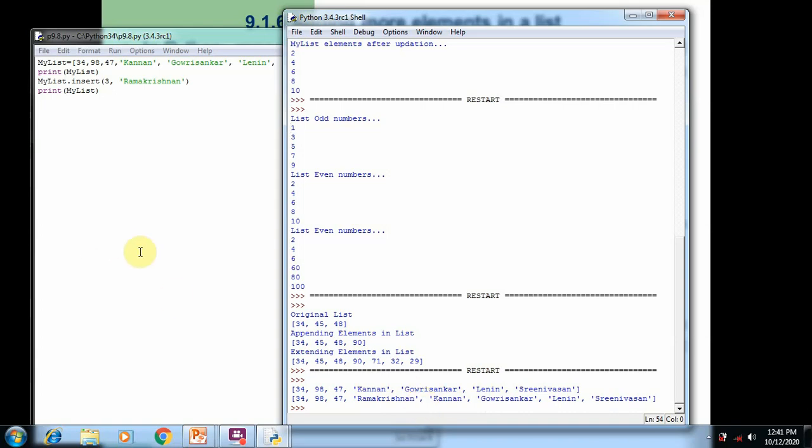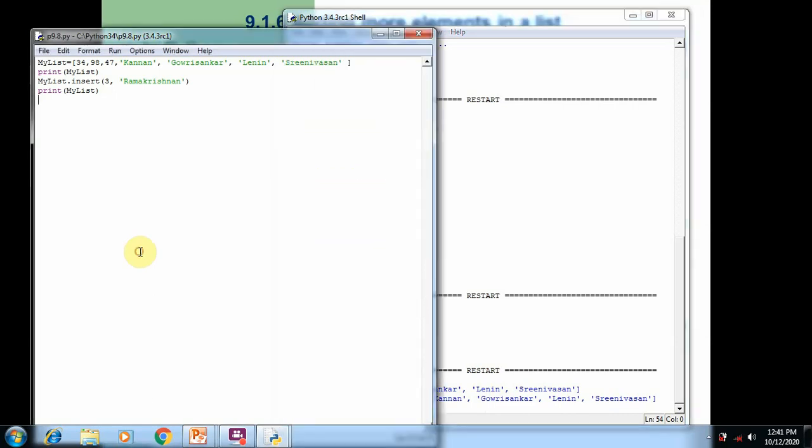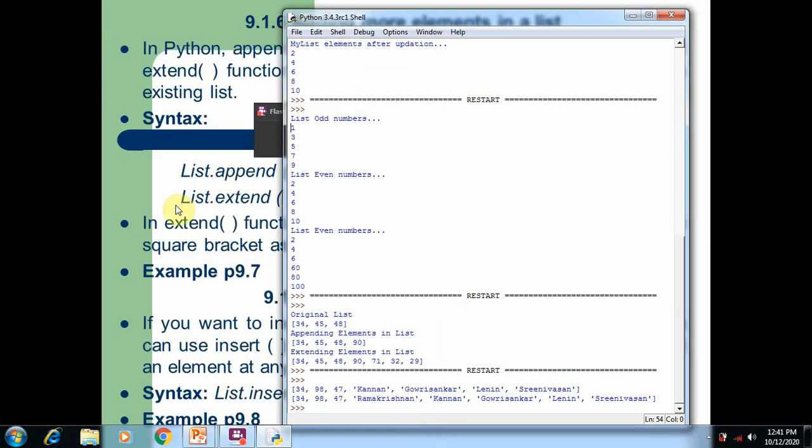So if you want to add a new element to the list at a desired position, you can use insert, where you mention the index number where you want to add the new value. If you want to add a single element at the end of the list, then you can use append. If you want to add more elements at the end of the list, then you can use the extend function.